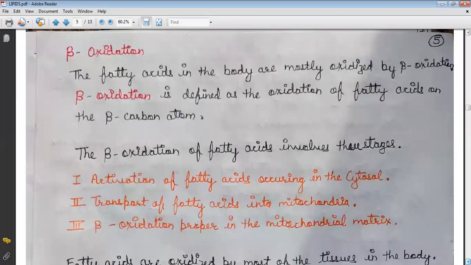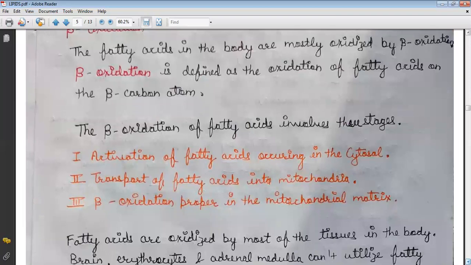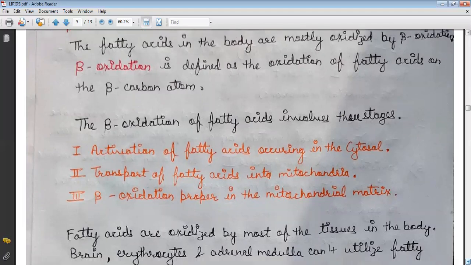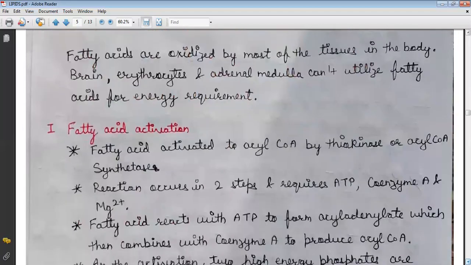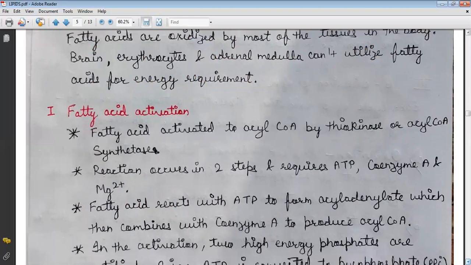In the body, fatty acids are mostly oxidized by beta oxidation. Beta oxidation is defined as the oxidation of fatty acids at the beta carbon atom. The oxidation of fatty acids involves three stages. First, the activation of fatty acids occurring in the cytosol. Second, transport of fatty acids into mitochondria. And third, beta oxidation proper in the mitochondrial matrix. Fatty acids are oxidized by most of the tissues in the body. Brain, erythrocytes, and adrenal medulla can't utilize fatty acids for energy requirement.